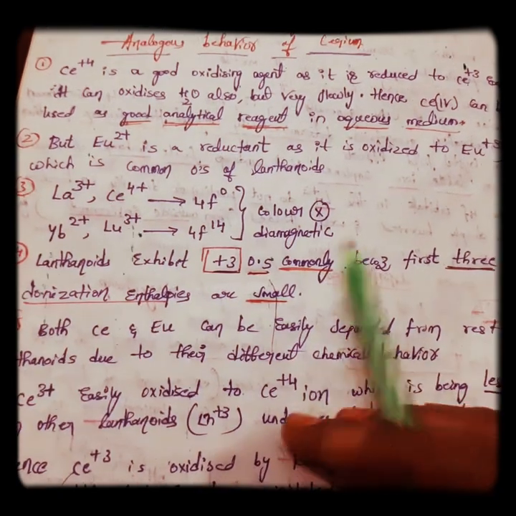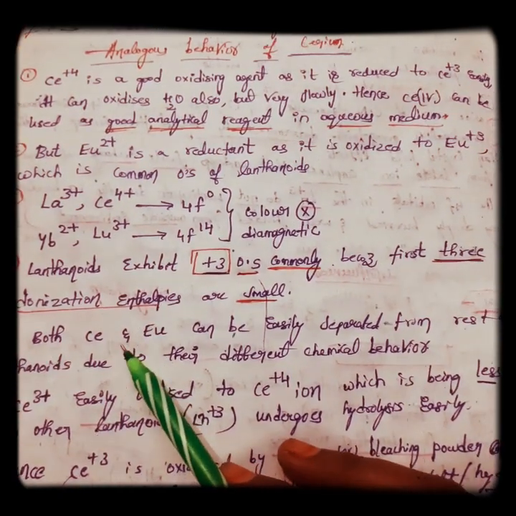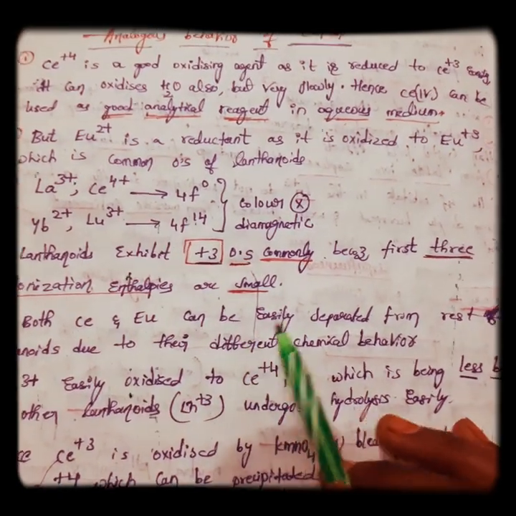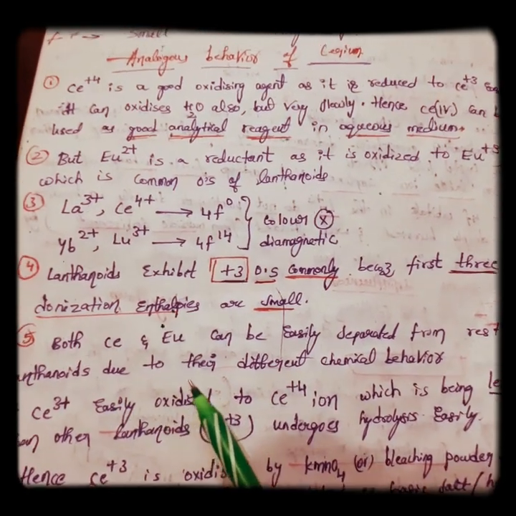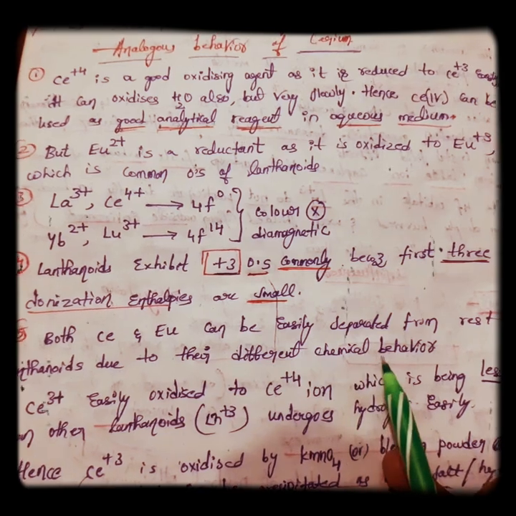Next, both cerium and europium can be easily separated from the rest of the lanthanoids due to their different chemical behavior.